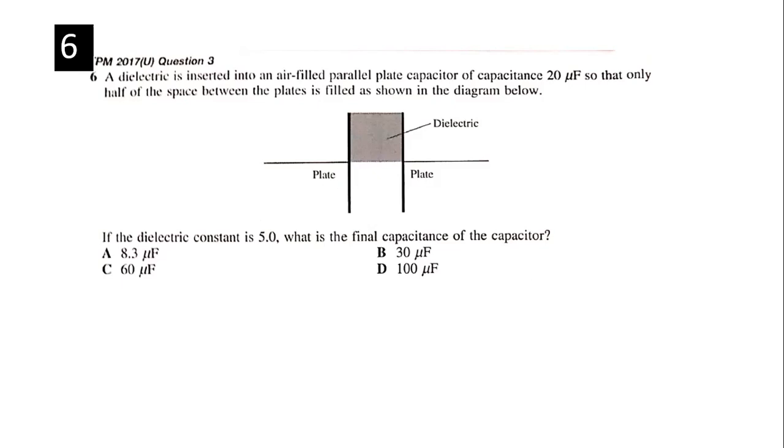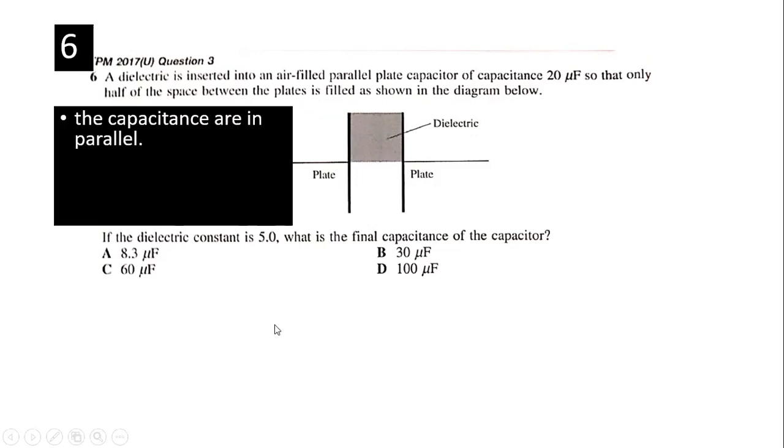This one becomes a parallel capacitor now. Two parallel capacitors, because the potential difference is the same across each. What's the point of looking at the answer if you don't know how to do it? So it means the bottom half will be 10, and the top half will be 10 times 5. So the capacitors are in parallel, that you must know.